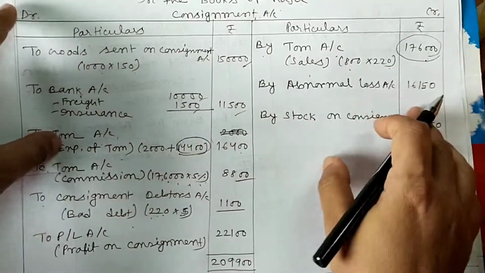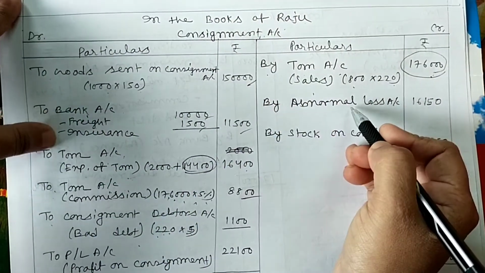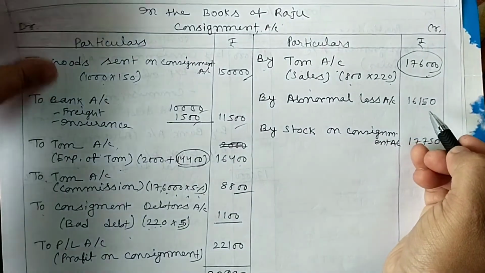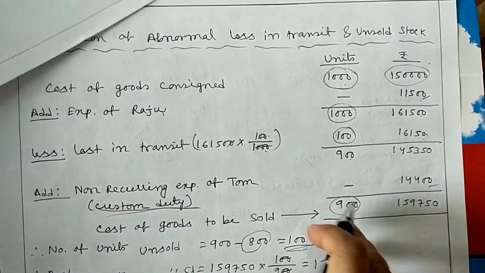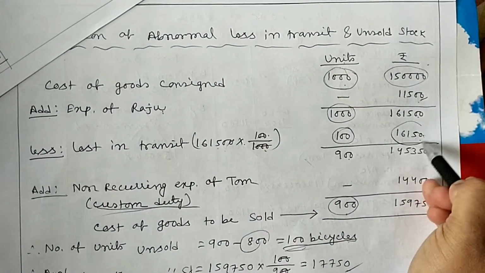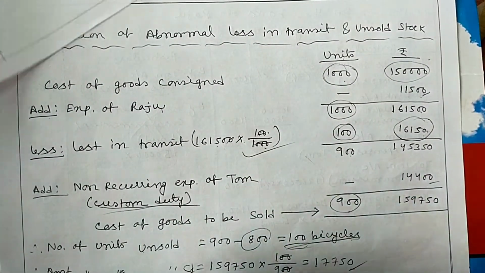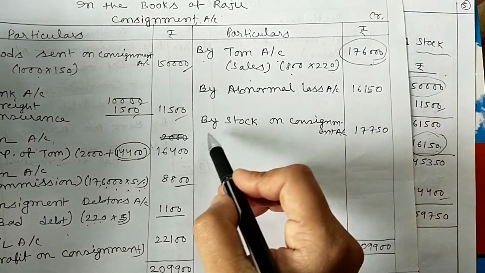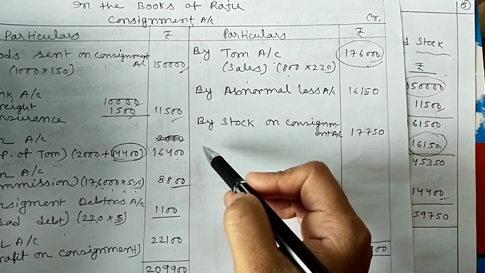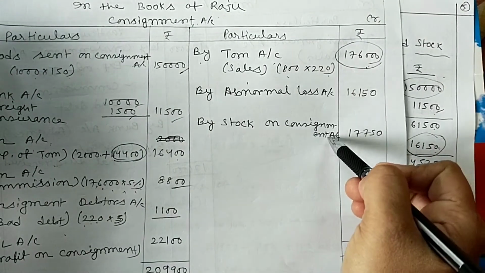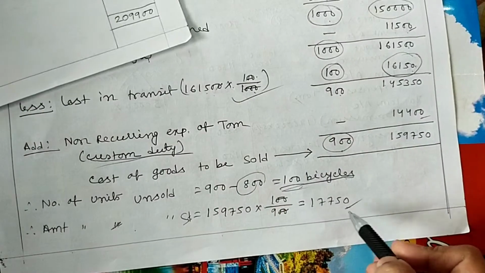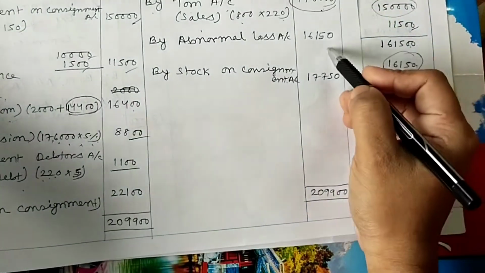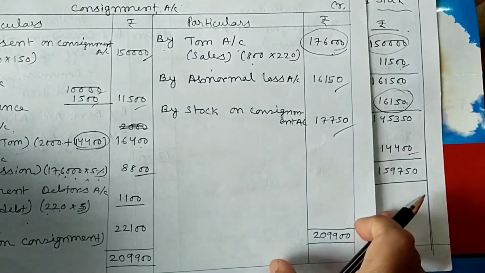So we put in consignment account abnormal loss on the credit side, by abnormal loss account 16,150, which we get from the workings. From here we calculate, and we also put unsold stock in the consignment account as stock on consignment, which we also calculate in the workings here, 17,750. So we put both of these in consignment account.